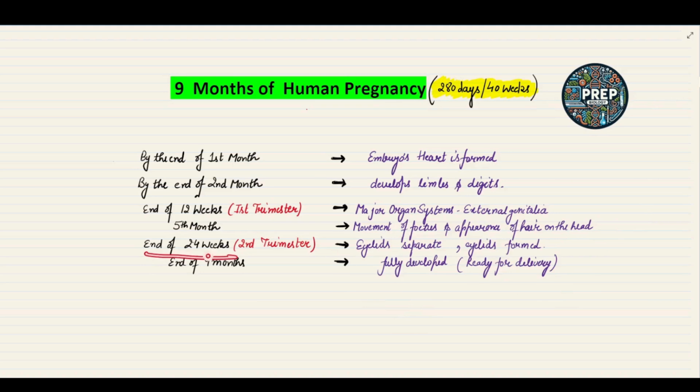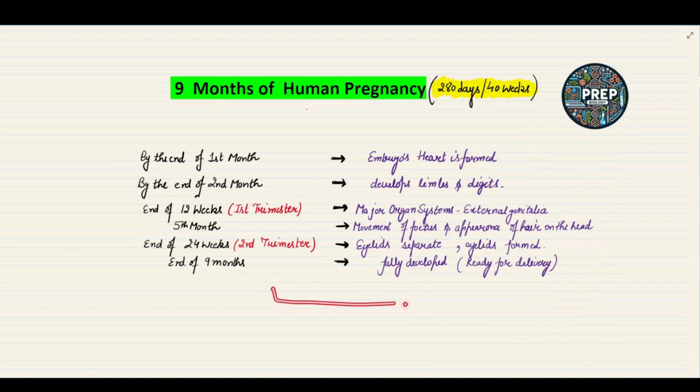At the end of 24 weeks, which means the completion of the second trimester, the first trimester being the first 3 months and the second trimester the next 3 months, the eyelids become separately visible and the eyelashes are also formed. And by the end of the 9th month, by the end of the gestation period, the fully developed fetus is seen that is ready for delivery. So this is all about the different developments in different months of pregnancy.